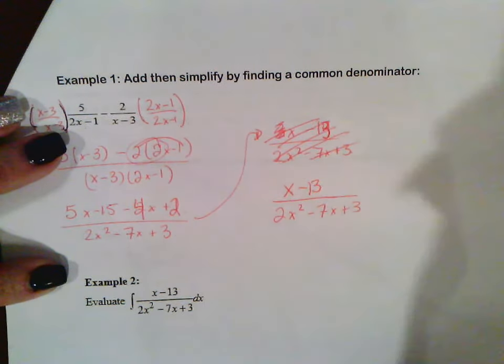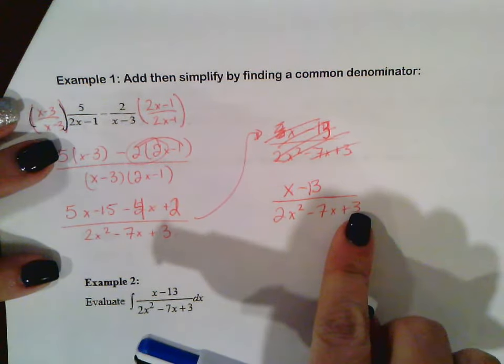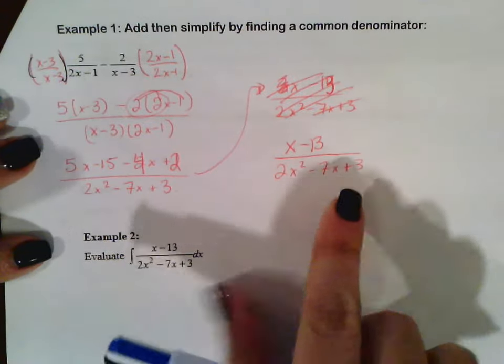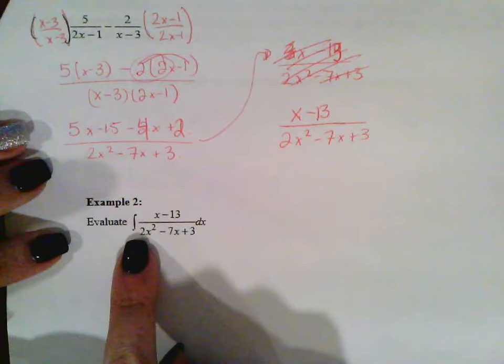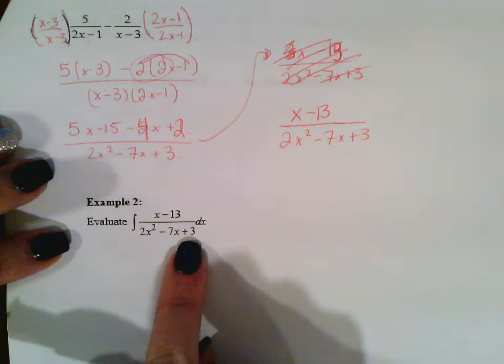Integration by parts is basically taking a problem that looks like this, and integrating it. Okay, so let's look at this problem right here. This problem is telling us to integrate x minus 13 over 2x squared minus 7x plus 3.